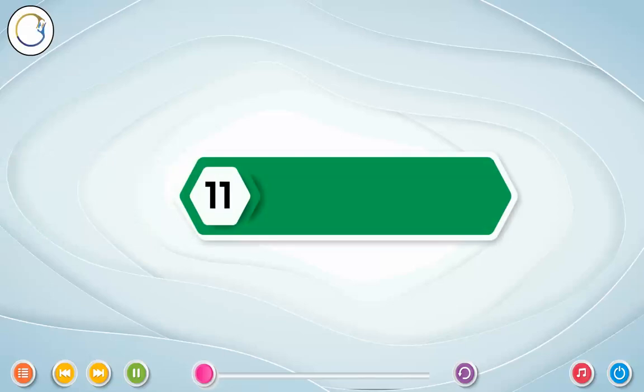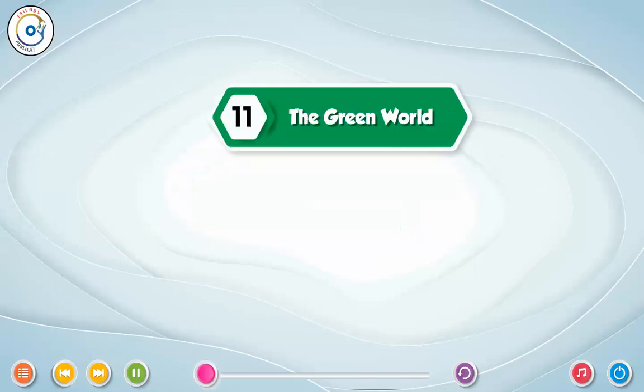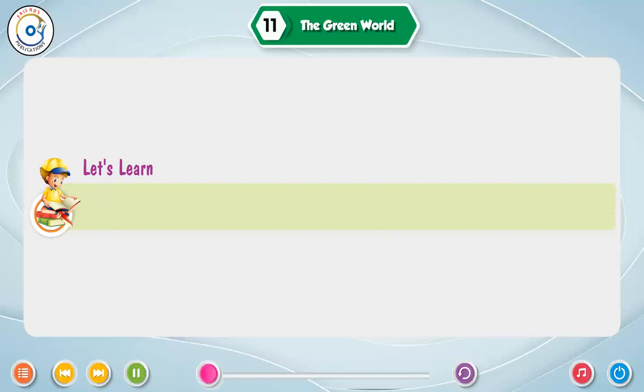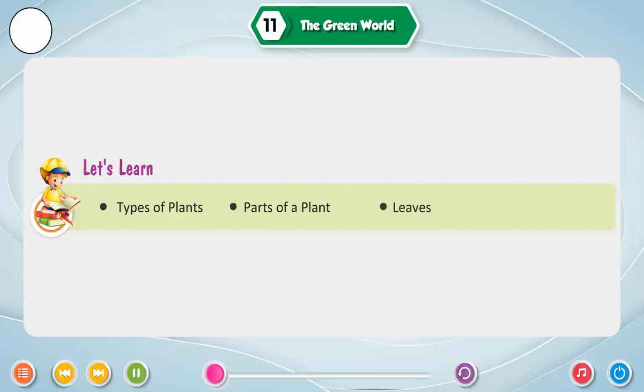Lesson 11. The Green World. Let's learn. Types of plants, parts of a plant, leaves, flowers.